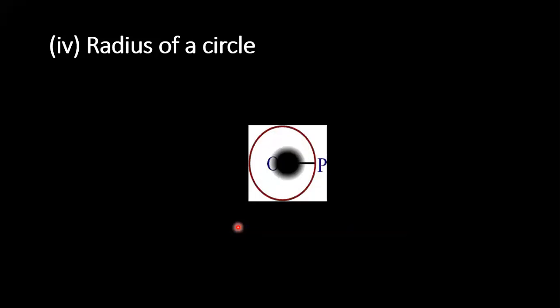Next one is radius of circle. The straight line from the center of the circle to any part of the circumference. Half of the diameter. The line segment which has one end point at the center and the other at a point on the circle, the circumference. This is the radius, children. One end is the center, the other one on the boundary.